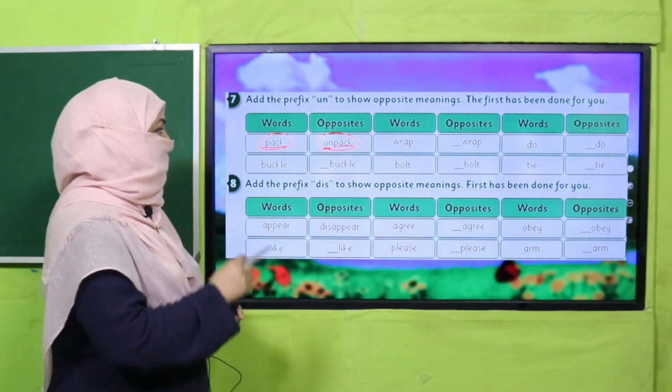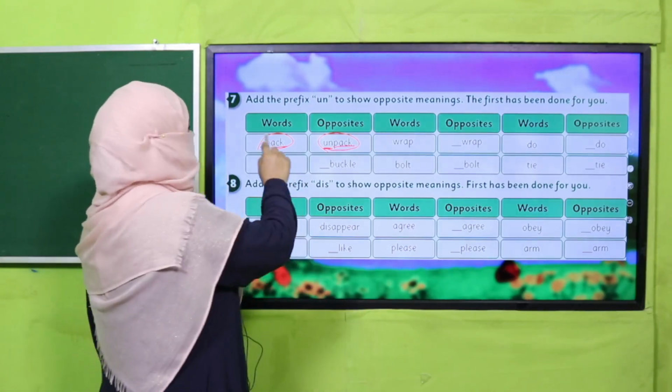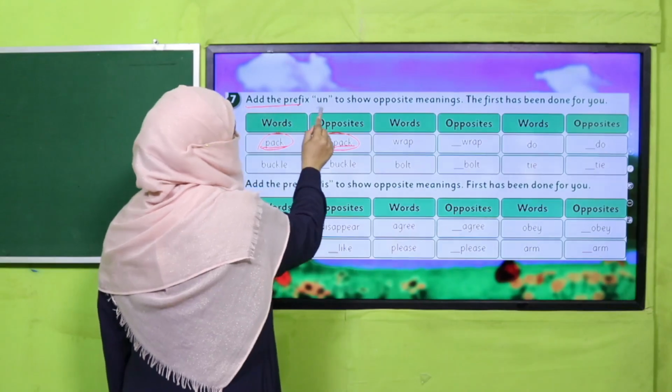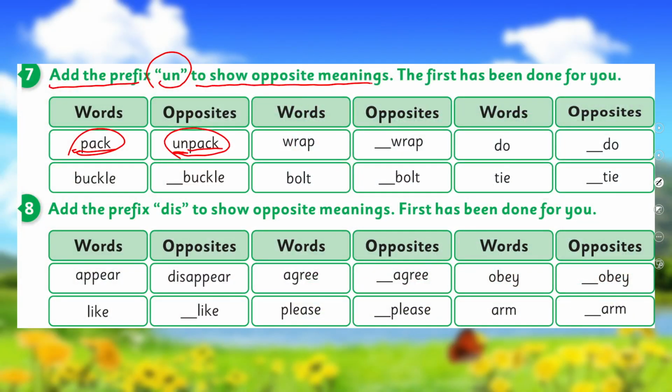Okay, so this is the new thing we learned today. So it's time for practice. You will add prefix un to show opposite meaning. The first one has been done for you, and in the second you have to add prefix dis to show opposite meaning. First one has been done for you, like here appear and disappear. This dis as a prefix has made this appear exactly opposite, right? So this is how we are going to complete it. Now pause the video, complete these 2 questions in your book and then come back.